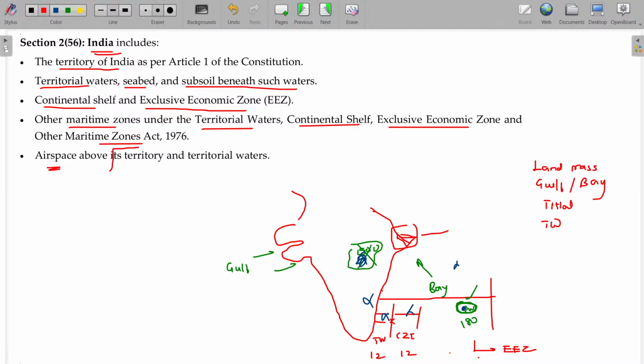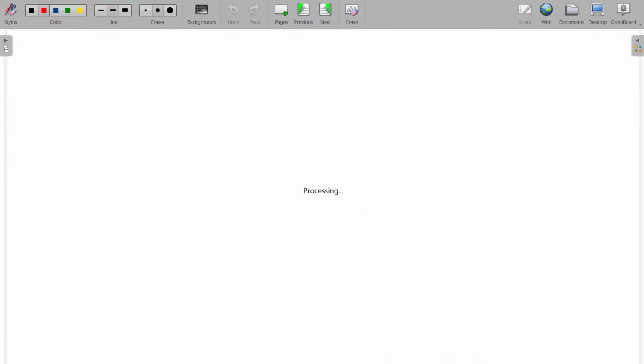Airspace above its territory and territorial waters. Not only the bottom, in airspace also we have the same limit. That's why when there is a war between two countries, they give a warning that the other country's flights should not fly over our airspace. It's not a road. The airspace also will be considered as India. Hope you are now able to understand this one.